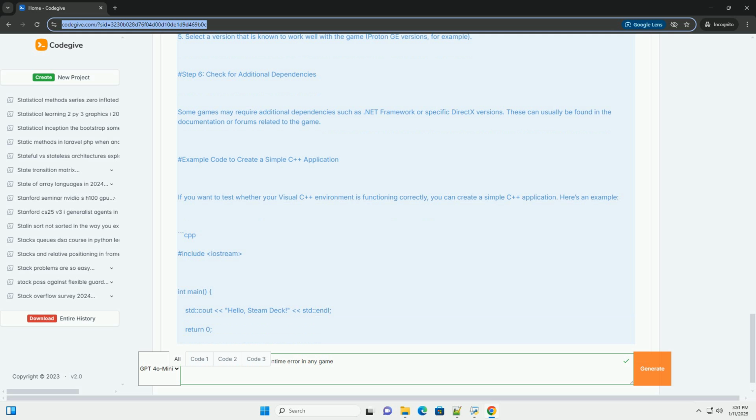Conclusion. Visual C++ runtime errors can be a common hurdle for gamers on the Steam Deck. By following the steps above, you should be able to diagnose and resolve the issue effectively. If the problem persists, consider reaching out to game-specific forums or Steam support for additional help. Happy gaming!